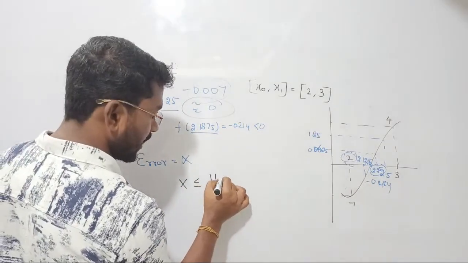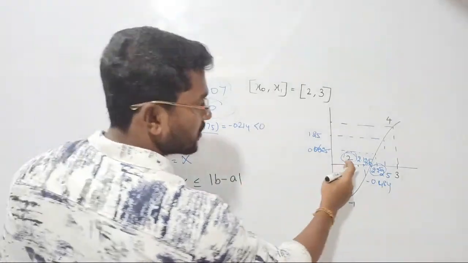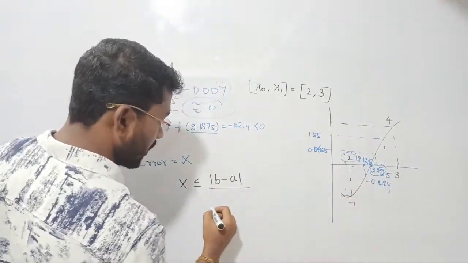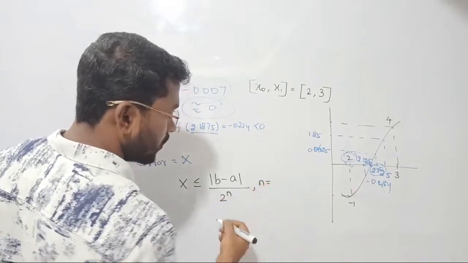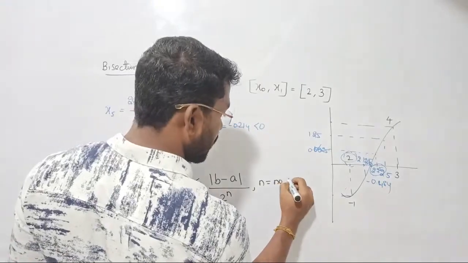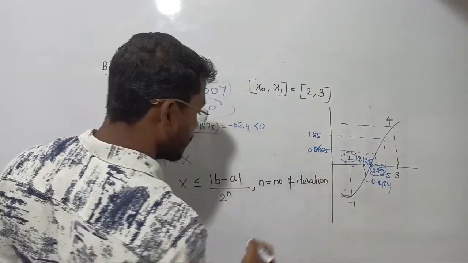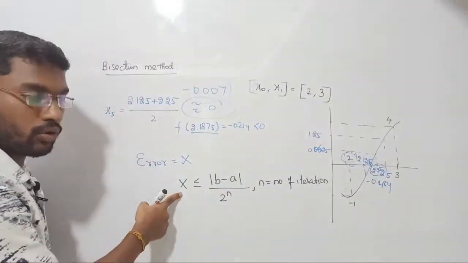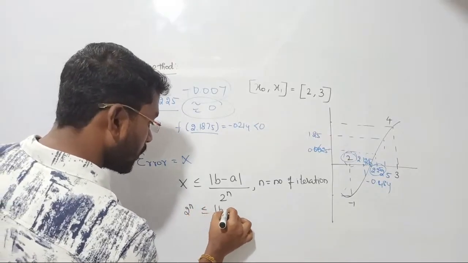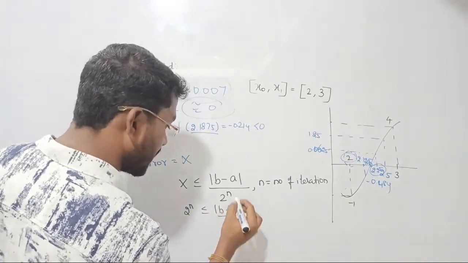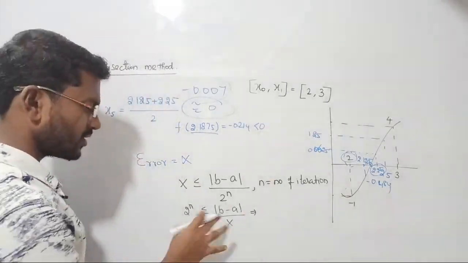For that, just take the interval gap b minus a, the initial interval that will be given to you. In the denominator, you should put 2 power n, where n denotes the number of iterations. So we need to find the number of iterations. That is going to be 2 power n less than or equal to b minus a upon x, where x is the error that will be given to you. I can prove this, but just remember that it is enough.